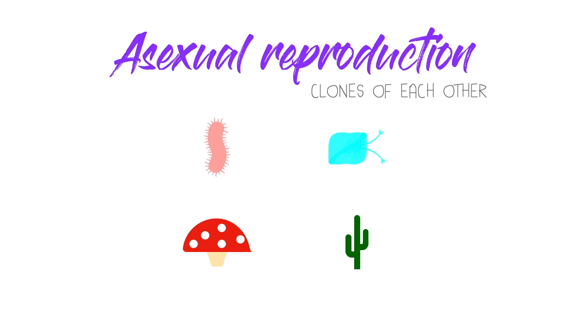In asexual reproduction, natural clones are produced. The cells are identical. Almost all types of organisms undergo asexual reproduction, except animals. Bacteria, protists, fungi, and plants reproduce asexually. It can be through binary fission, mitosis, spores, or parts of the organism.